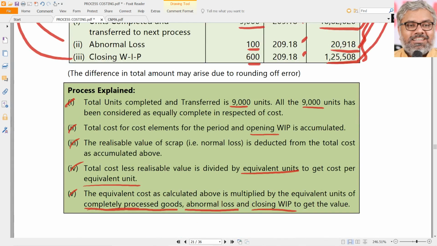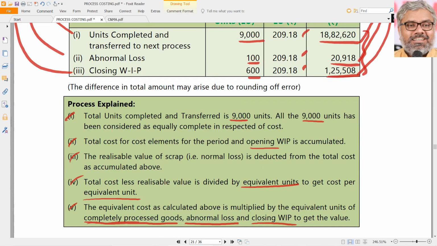That is about equivalent units of production, and using the equivalent units concept, by taking FIFO or weighted average method, how to use the steps in process costing in order to finally find out the overall cost of closing work in progress, units completed, and abnormal loss or gain.